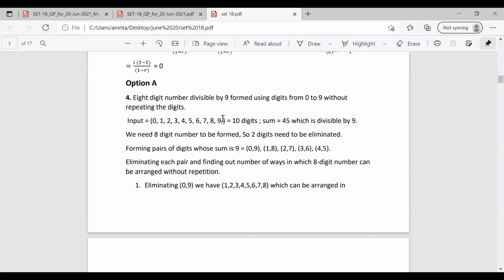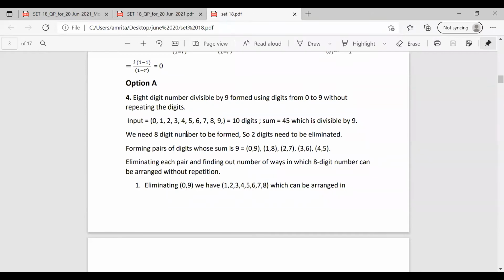From these 10 digits, we only need 8 digits for our output. So from the 10 digits, we have to eliminate 2 digits. So we have to take the combination of 2 digits that need to be eliminated from these 10 digits to form the 8-digit number. We have 10 digits as the input. We need to find an 8-digit number that is divisible by 9.